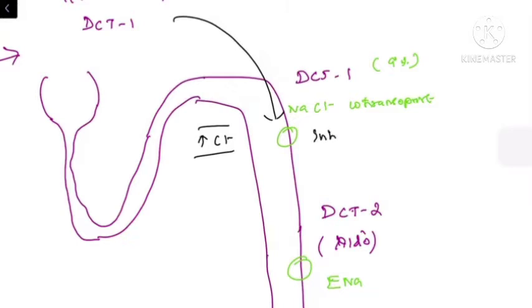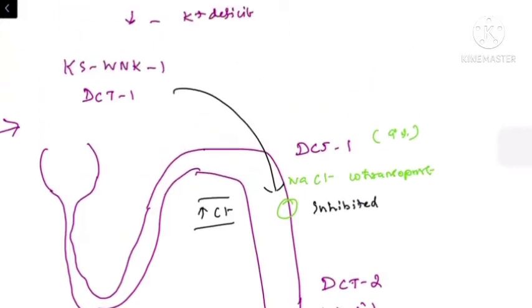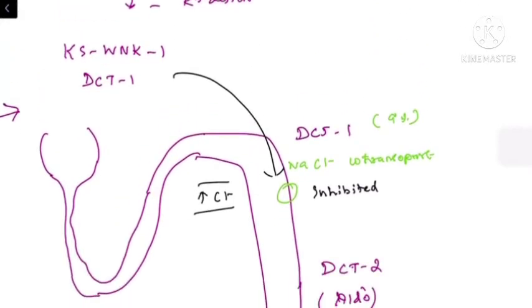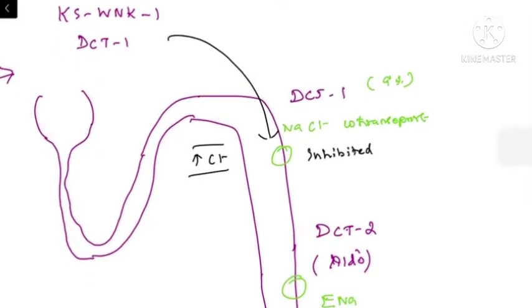So the sodium chloride cotransporter is inhibited by means of activation of WNK1, as well as there is increased delivery of sodium, because when the dietary potassium is increased, we have increased glomerular filtration, which in turn increases the excessive delivery of sodium into the distal nephron.